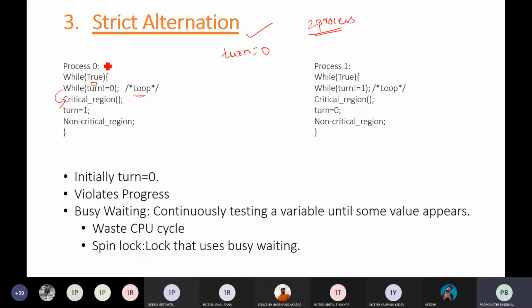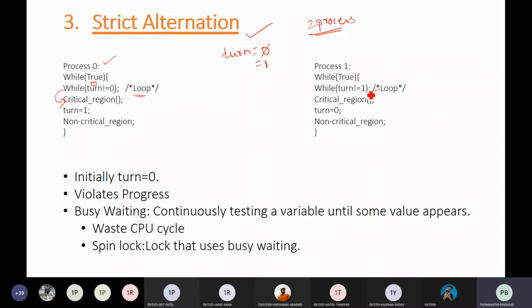Anyway, it was process 0's turn to execute. So process 0 is going into the critical section and changing the turn value to 1. Coming out of that, now when process 1 wants to execute its critical section, the same logic applies, but instead of 0 we compare with 1.